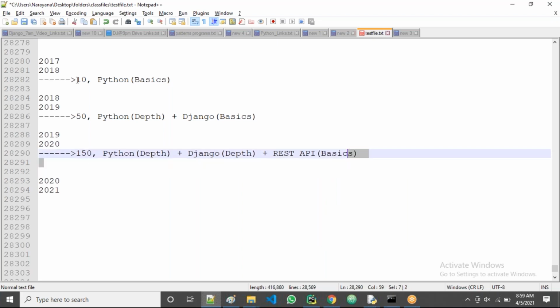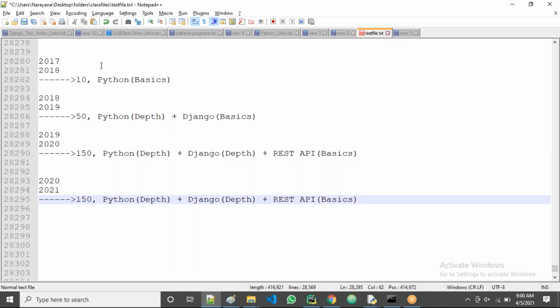And this entire year is the lockdown, the Corona holidays. Now also almost the same thing is happening. Now no online classes, no offline classes. About interviews, the same thing is going on. Now also they're asking Python depth and Django depth. They're touching the REST API. So as a fresher, don't worry about the REST API. I'm talking about experienced people. They need knowledge of REST API, because they're asking only the basics currently.